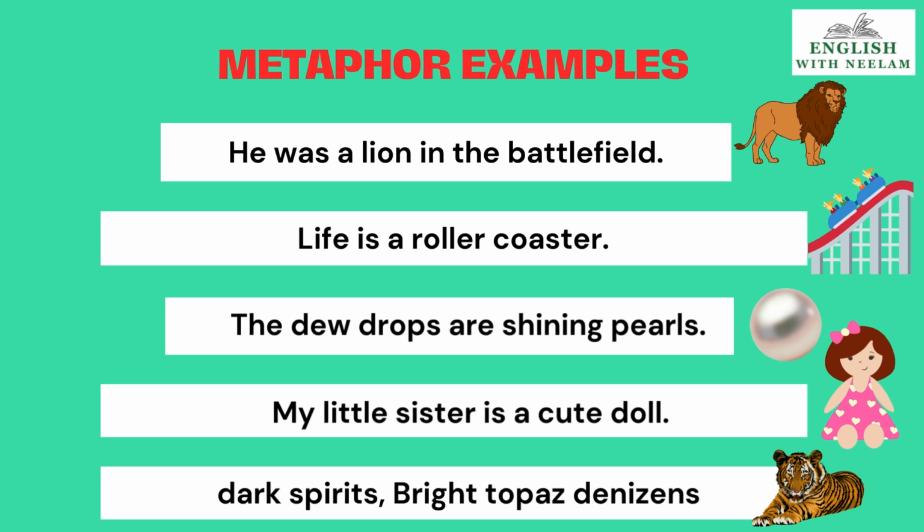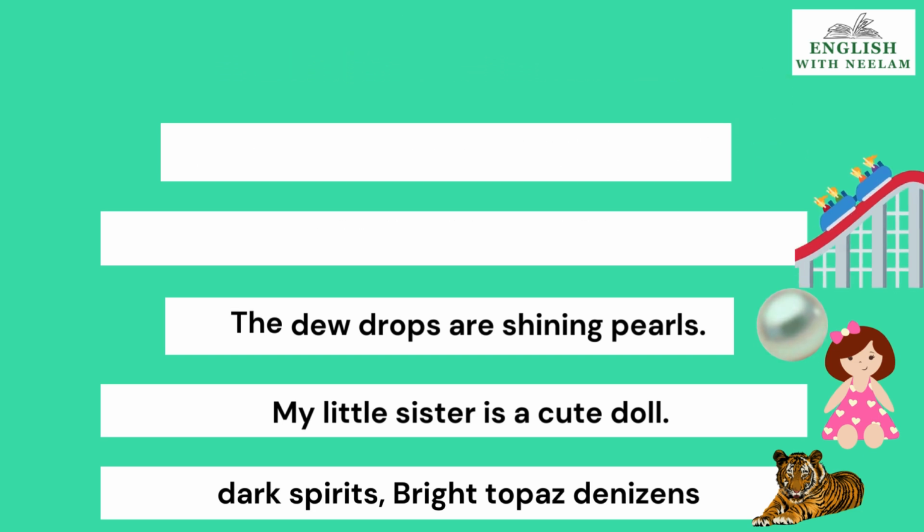The dewdrops are shining pearls. My little sister is a cute doll. Comparison of sister with a doll. Last two examples have been taken from class 12th book. Dark spirits. Dark spirits is metaphorical of sorrow and despair. Bright topaz denizens. Here tigers are being compared to bright topaz because of their bright and elegant color.